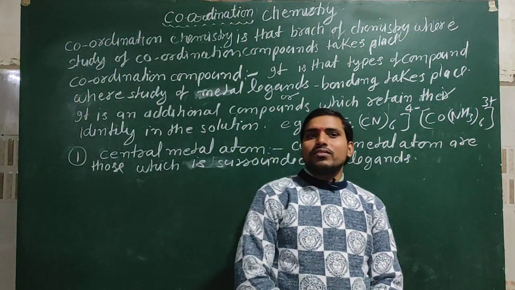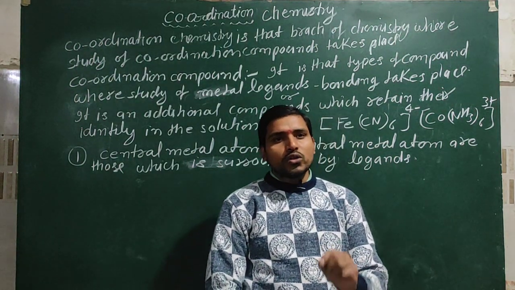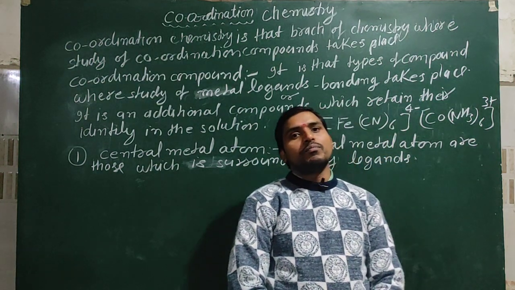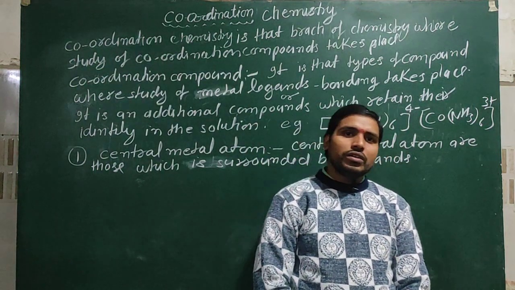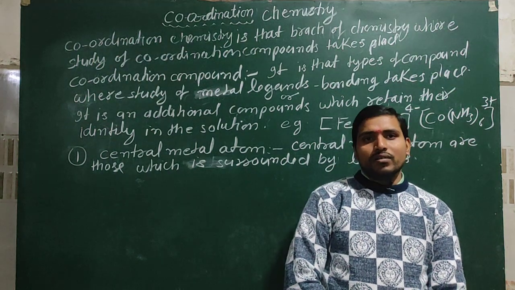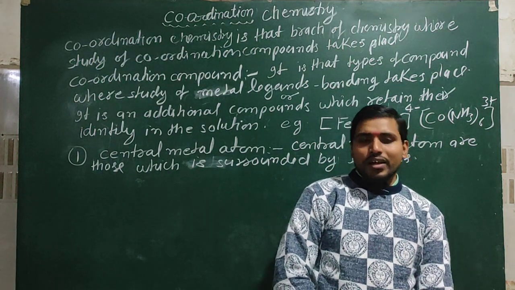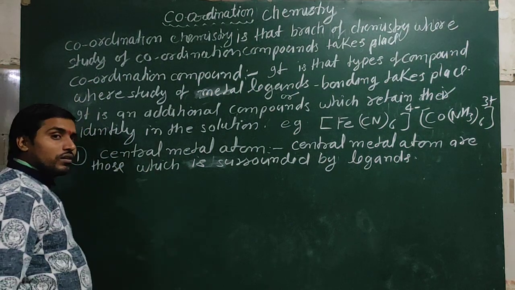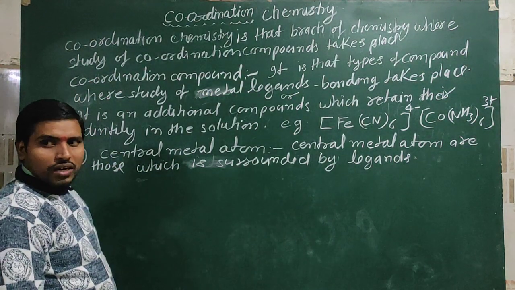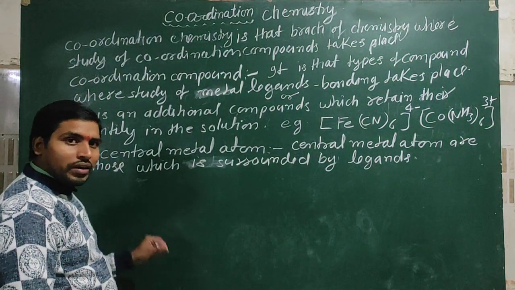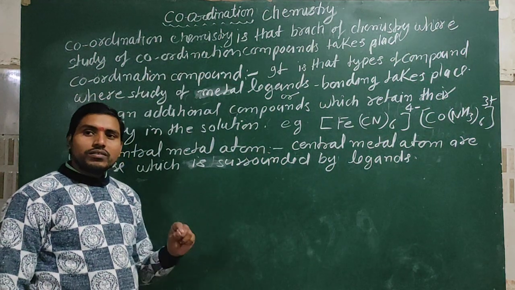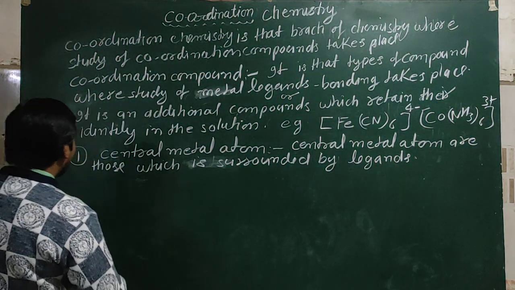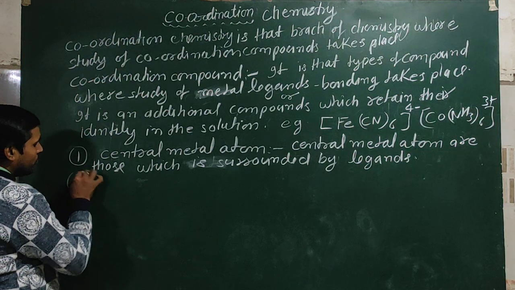In other words, all positively charged species of a coordination compound are known as the central metal atom, which is surrounded by the ligands, and these are generally transition metal elements, because all transition metal elements participate in the formation of coordination compounds.